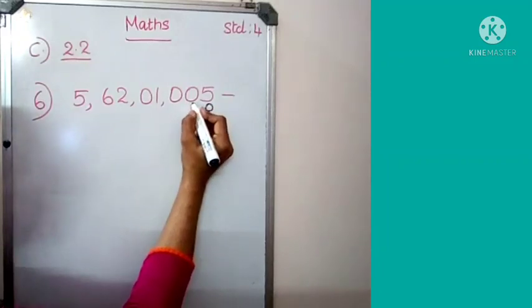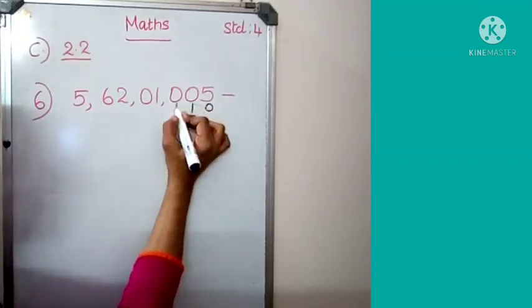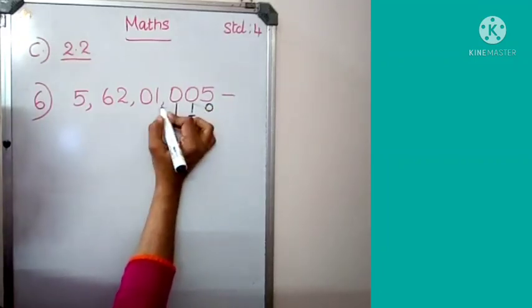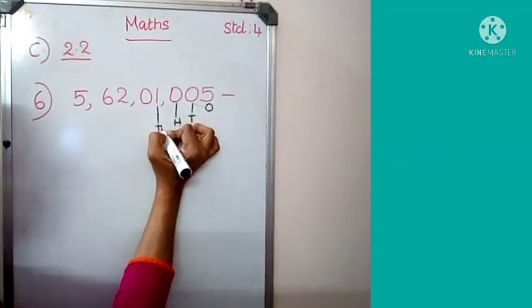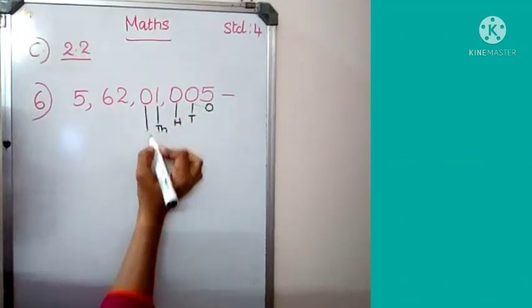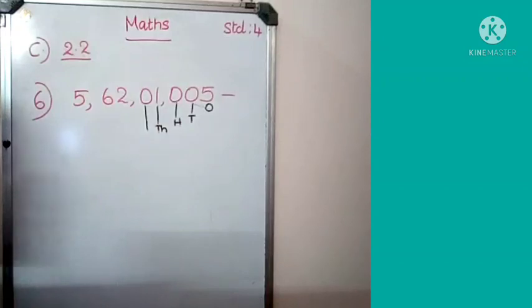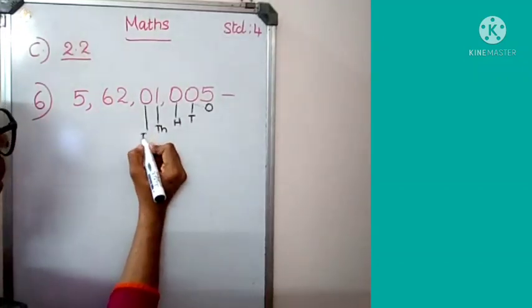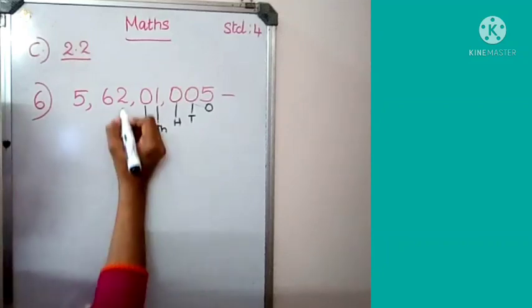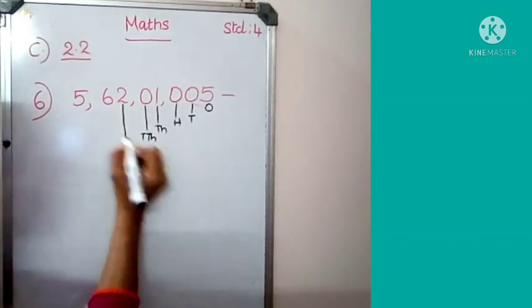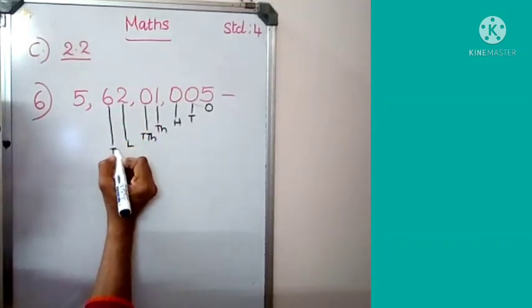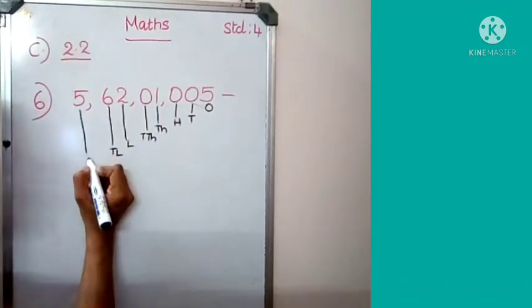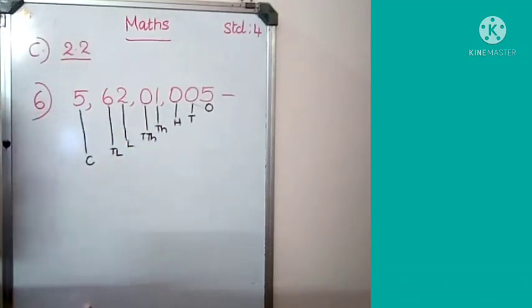Ones place, tens place, 100, 1000. Say louder with me. 10,000, lakh, 10 lakh, and finally the crore. So you got the number name.